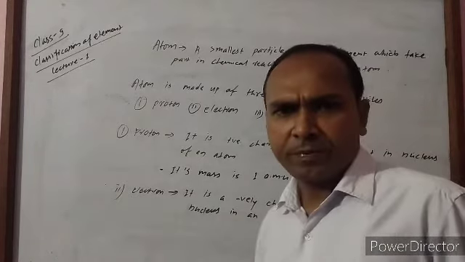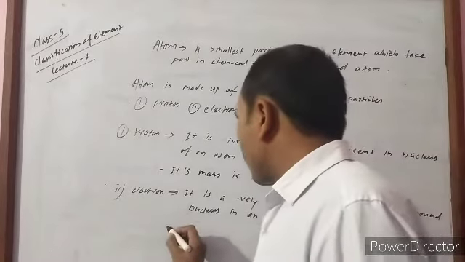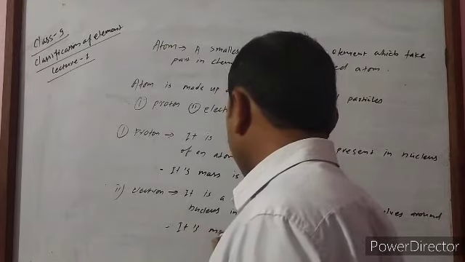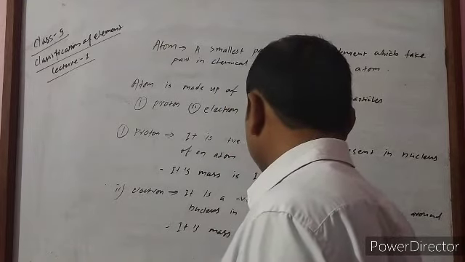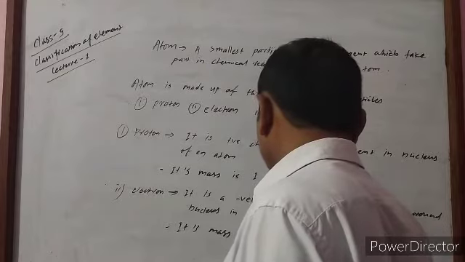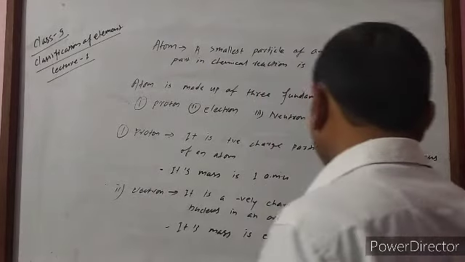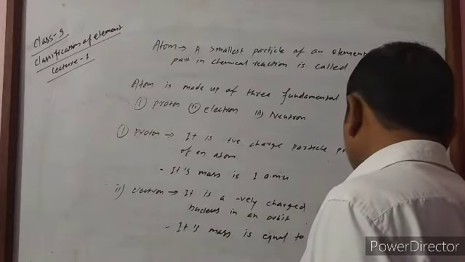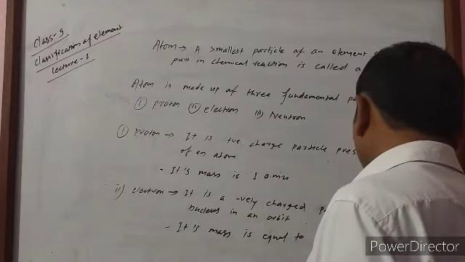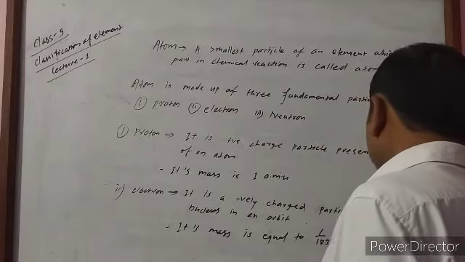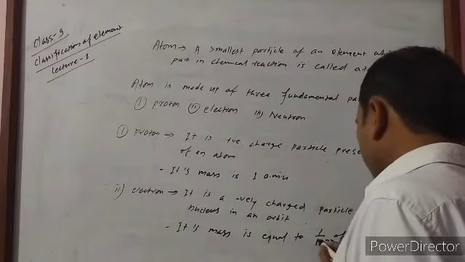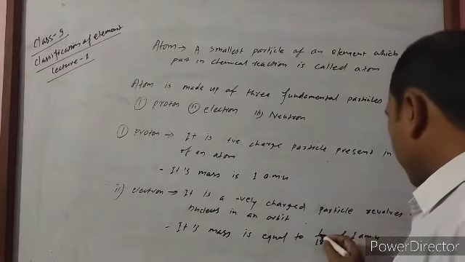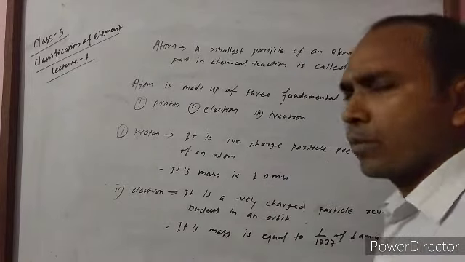The electron's mass is small, equal to 1 by 1837 of 1 AMU. It means its mass is 1837 times lesser than the mass of a proton.